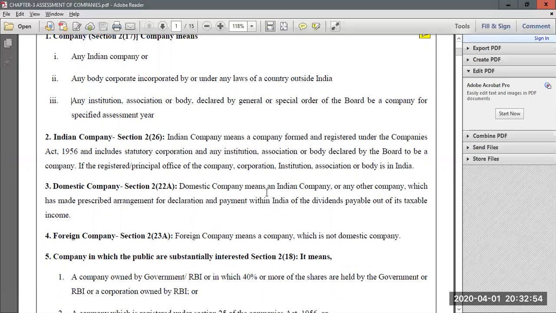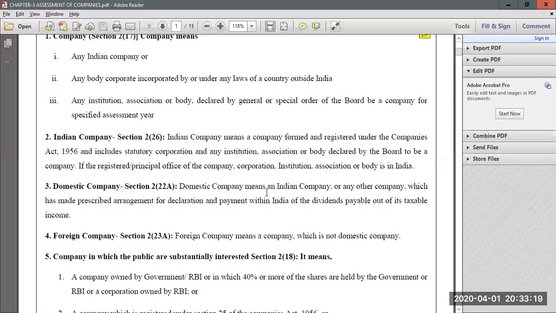So according to Section 2, subsection 26 of the Act, Indian company means any company which is established, formed or registered under the Companies Act 1956 or Companies Act 2013, and it includes any corporation, institution or association declared by the Board to be a company. Board means again Central Board of Direct Taxes. Now another important feature to be an Indian company is that compulsorily it should have its registered office situated in India.